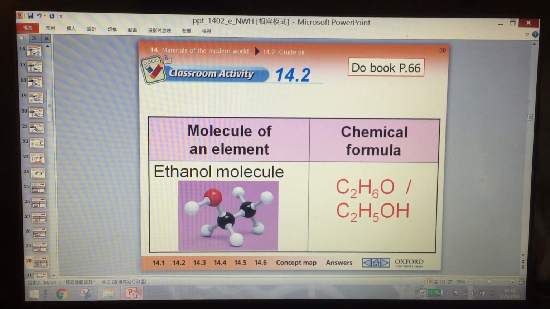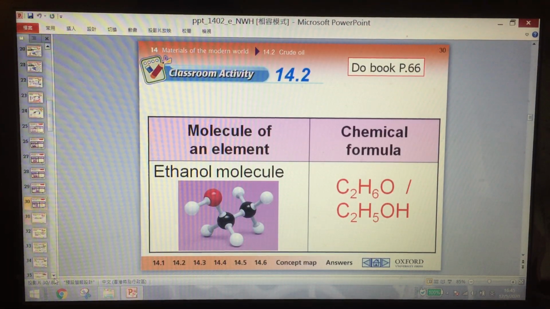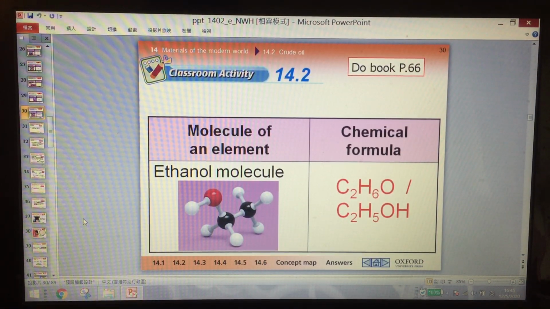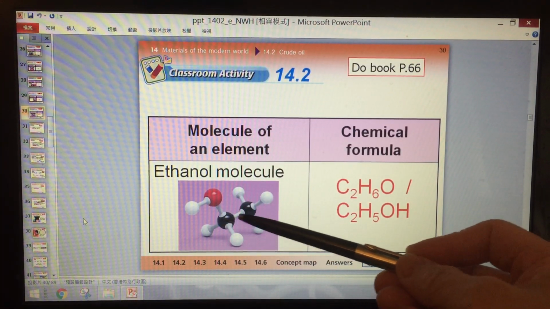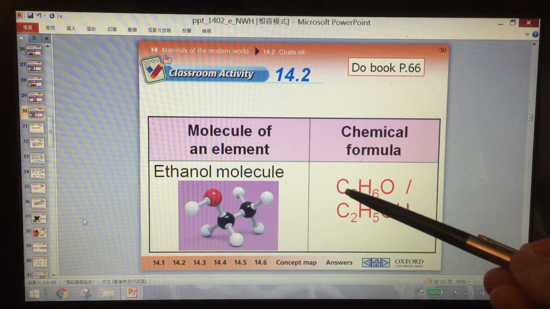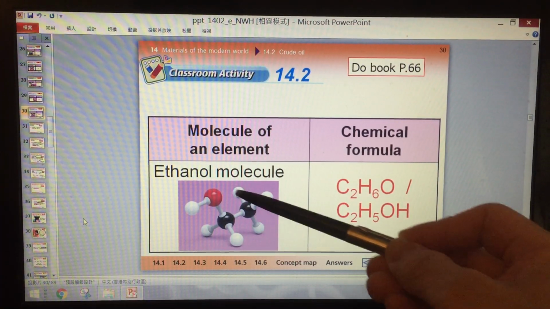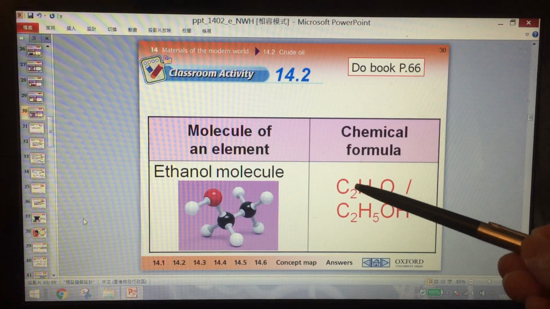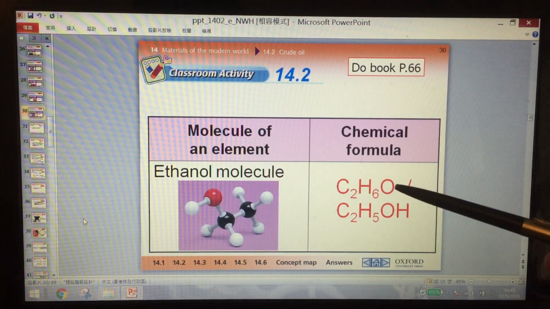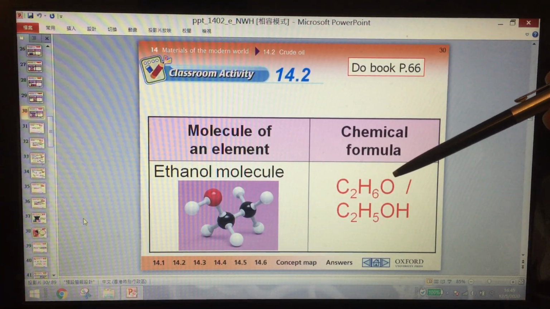This is an ethanol molecule. Sometimes we have 2 styles to write the chemical formula. You see 2 carbon, and 1, 2, 3, 4, 5, 6, in total there are 6 hydrogen and 1 oxygen. You can write this type.